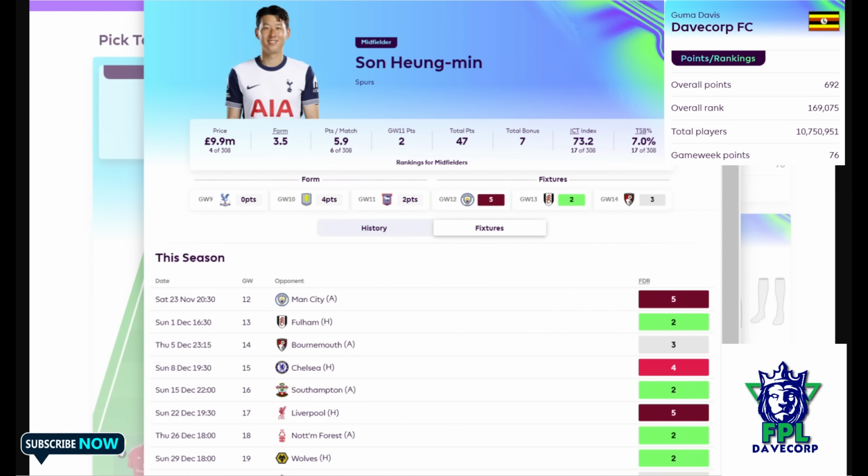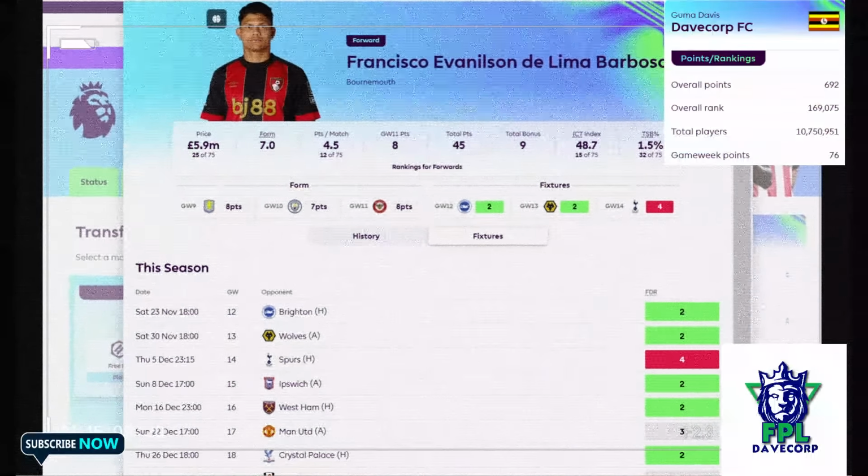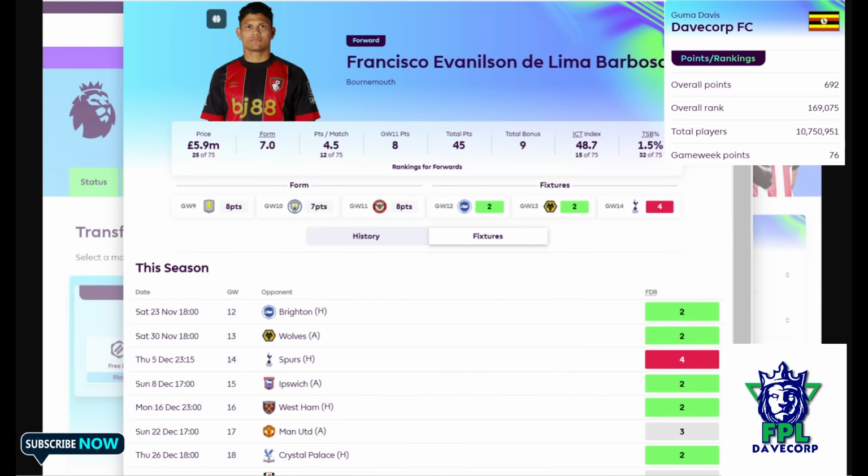Then we shall, I think, go into our strikers. So we see the likes of Evanilson. I talked about the Bournemouth fixtures. So Evanilson does look good as well. It's only, I think, Spurs in there, but we also know about the frailties of Spurs' defense. But otherwise, his fixtures look good. He has been a bit consistent because we saw he had 8 points in game week 9, 7 points in game week 10, and we do believe, going forward, him and Semenyo actually continue to look very good assets as well.